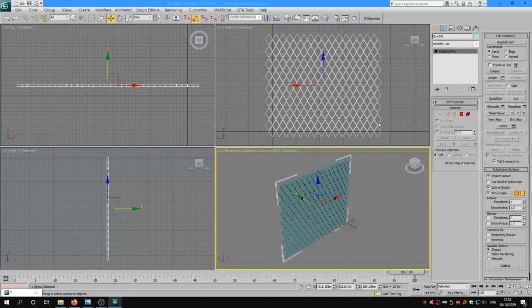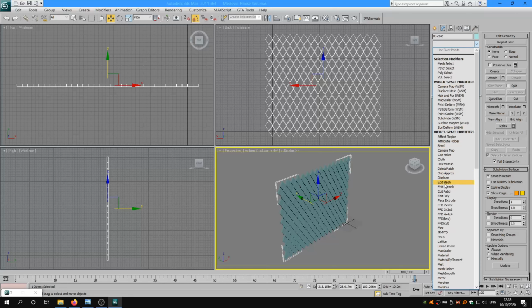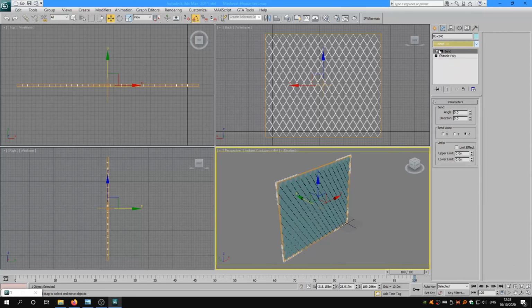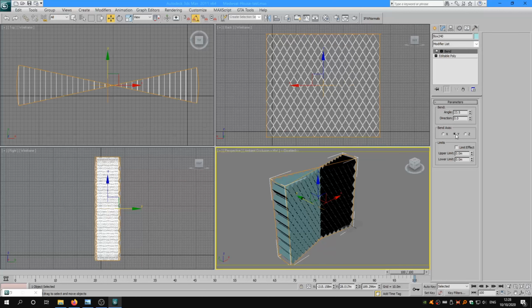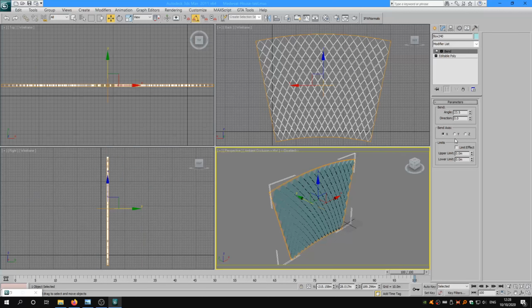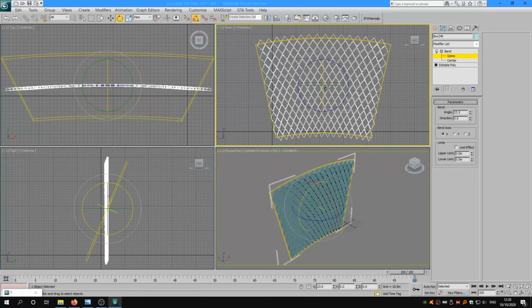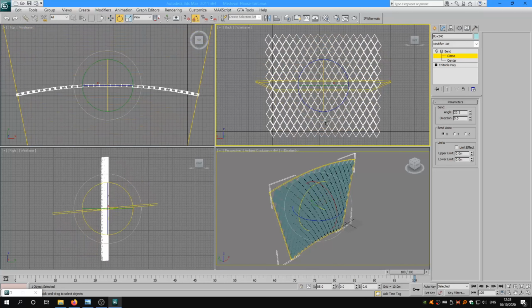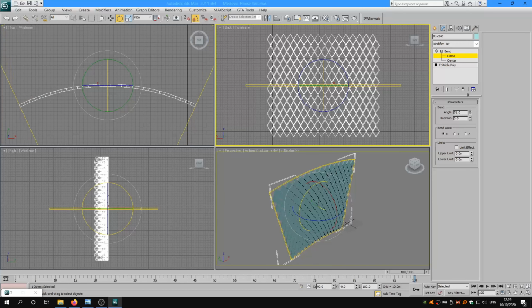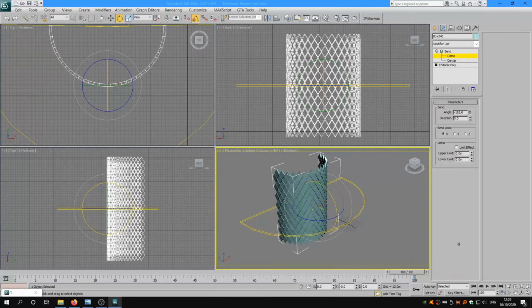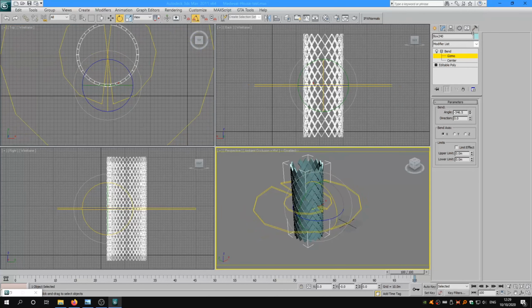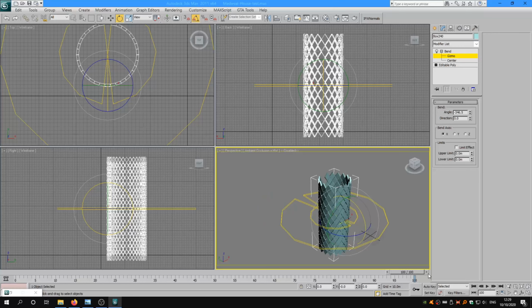Now let's add a bend modifier. Using bend, we can create a tube-like structure or a cone-like structure that we need for the roof. Here I'm experimenting with the angle and bend axis. Now let's rotate the bend gizmo, and now we increase the angle value to make it a closed tube-like structure, and then you can increase the direction value to create a cone-shaped structure.